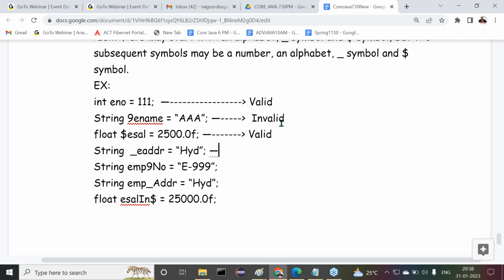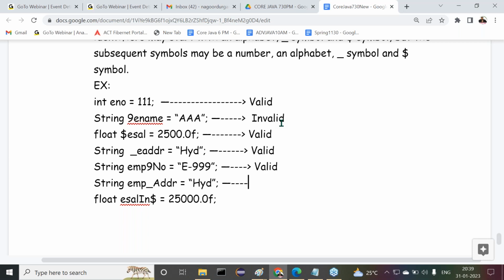No. Definitely started with underscore symbol, no problem. Now this is valid. Next one, guys: string emp9no. Is a number provided in the middle or not? It should not be started with a number, but in the middle we can write that number at any location, in the middle of the identifier. But a number should not be the first letter. So now tell me, valid or invalid? Valid.